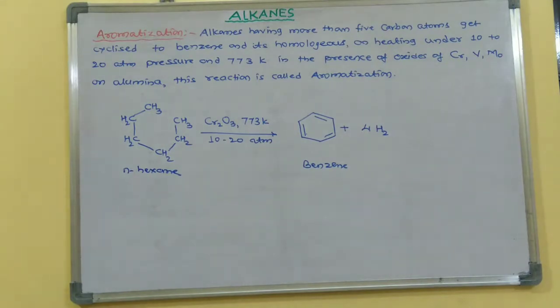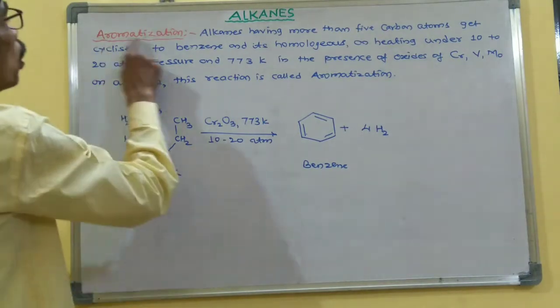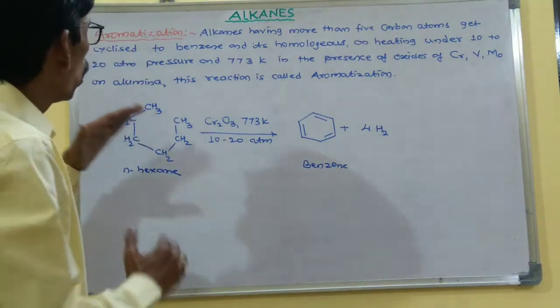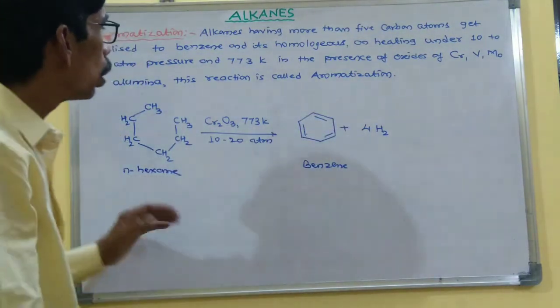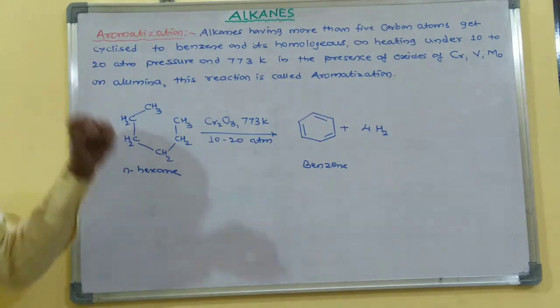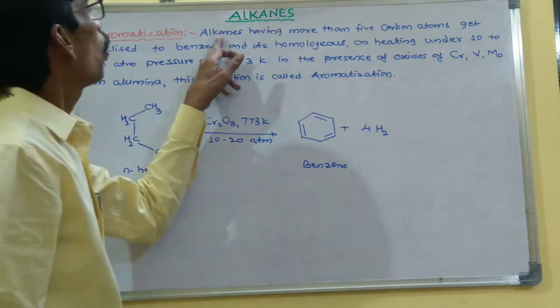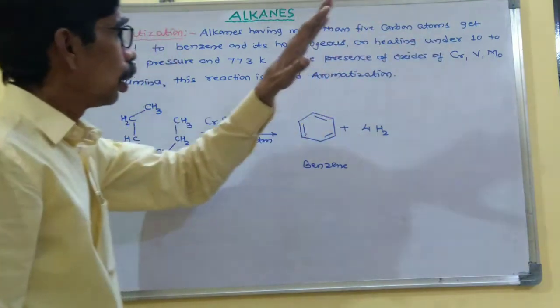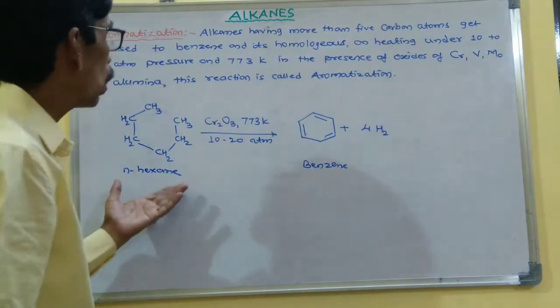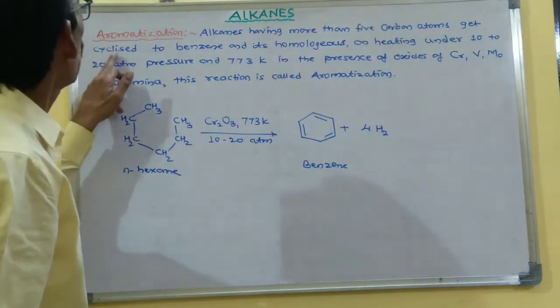The next chemical property is aromatization. Aromatization is where an aliphatic compound is converted into aromatic compounds. Such a process is called aromatization. Whenever alkanes having more than 5 carbon atoms, that is 6 or 7 carbon atoms, get cyclized